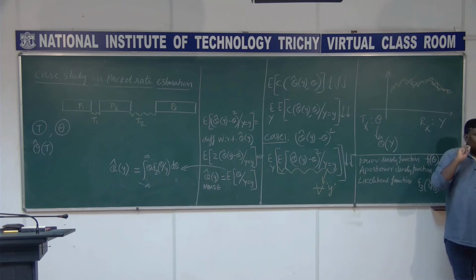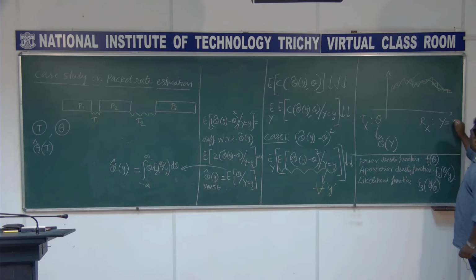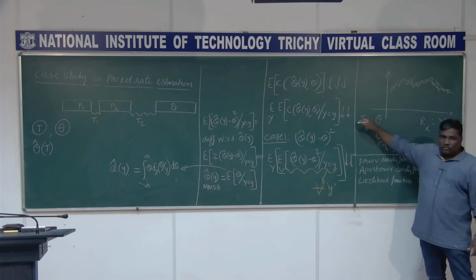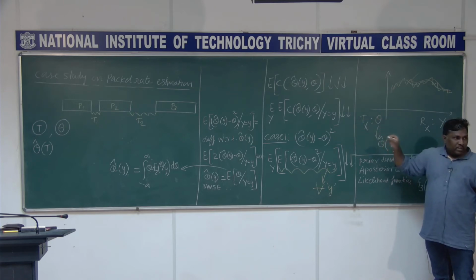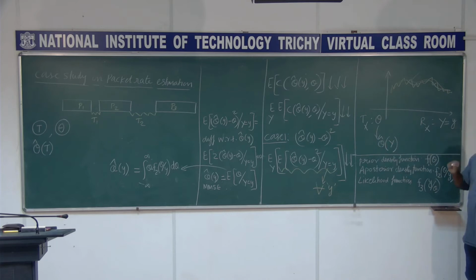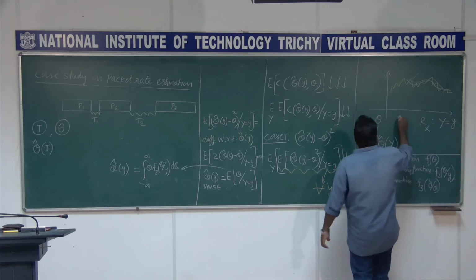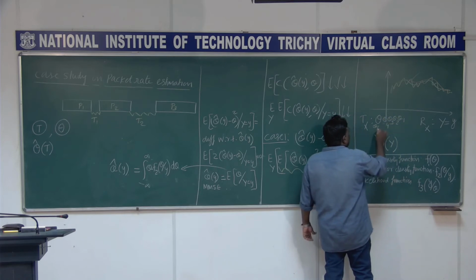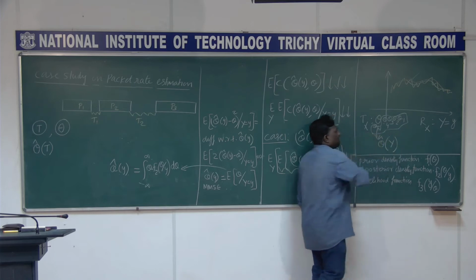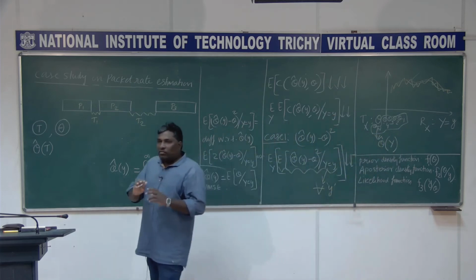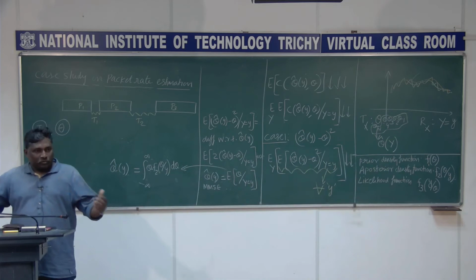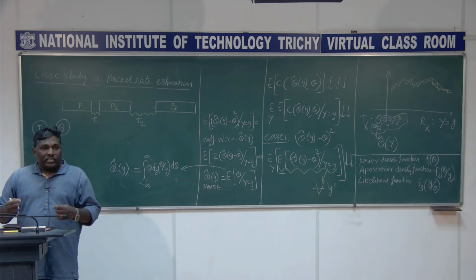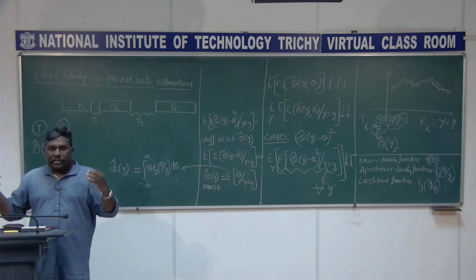A typical value of y. So if I fix y equal to small y, and I am looking back, what are all the possible values from the transmitter that end up with this y? For example, it may be theta 1, theta 2, theta 3, theta 4 and so on. This is just for you to understand. I have so many values. Everything I transmit from the transmitter ends up with the same value y. It is getting disturbed like this.